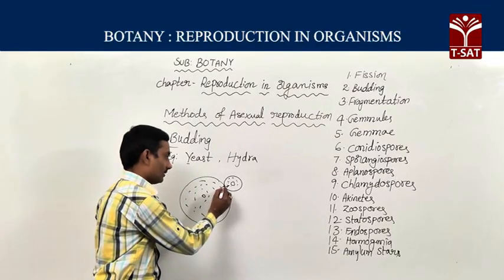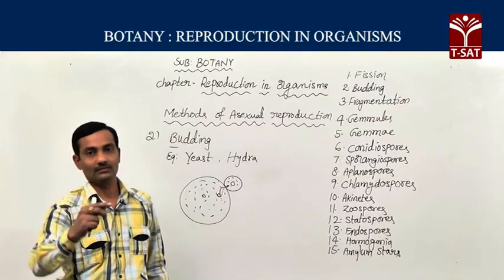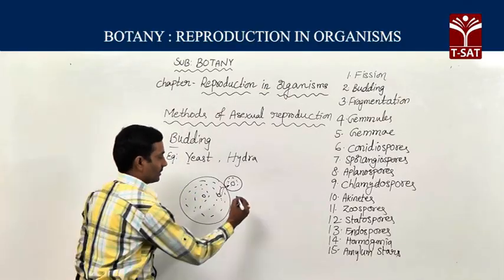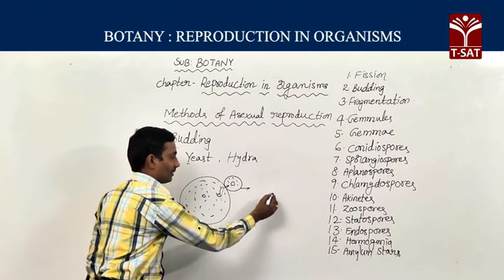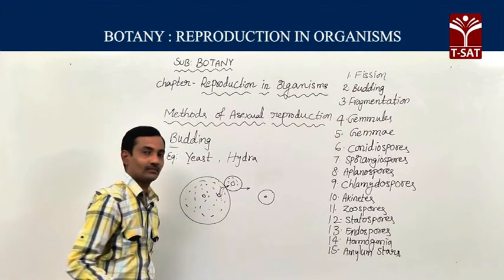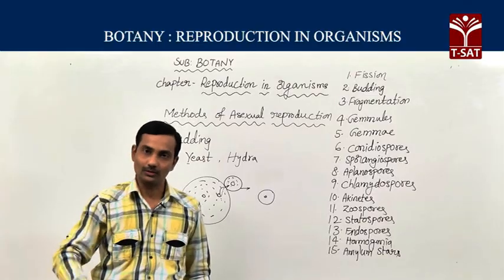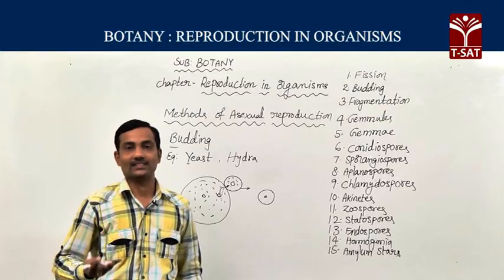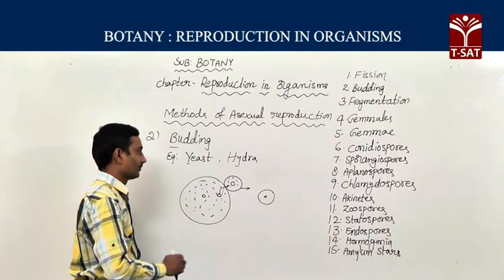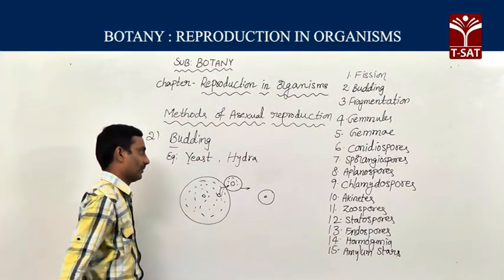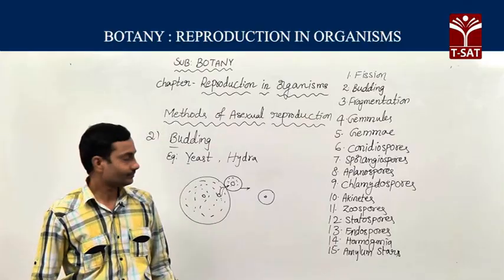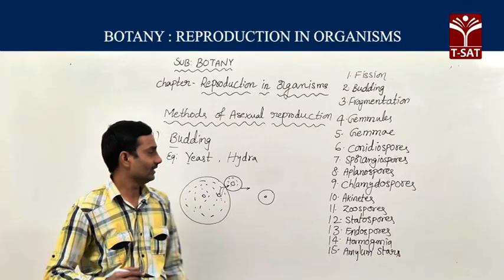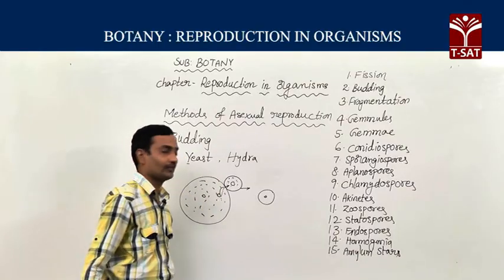Then a constriction will form between the bud and the parent cell. The bud detaches from the parent cell. Then whenever it falls on a suitable substratum, it enlarges its size and acts like a new organism. This type of reproduction we can find in yeast cells. But the budding method can be seen in hydra also.